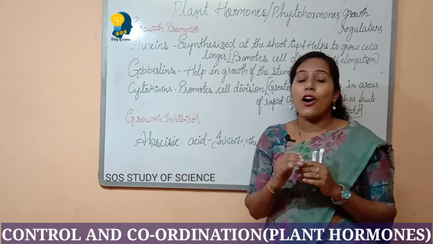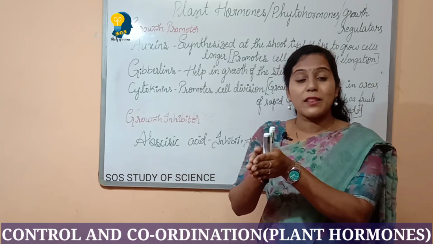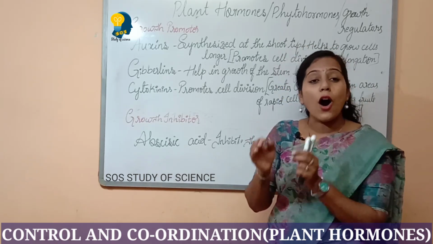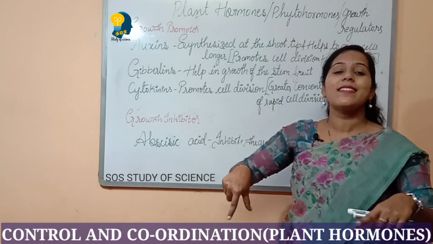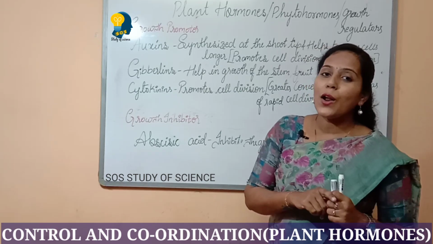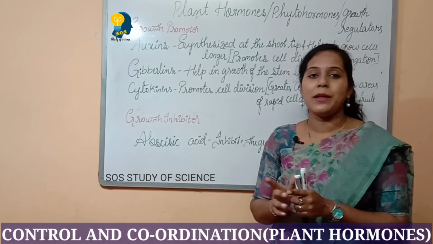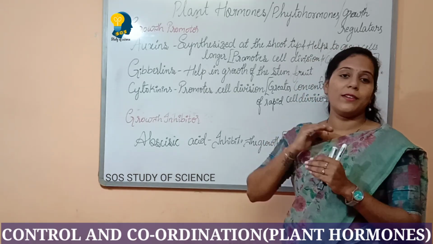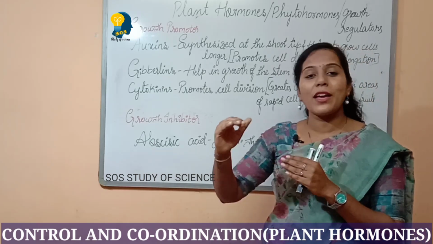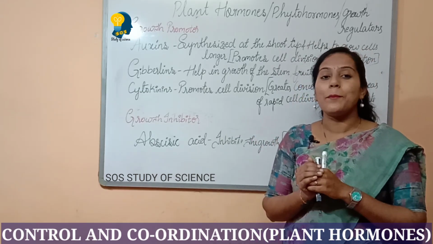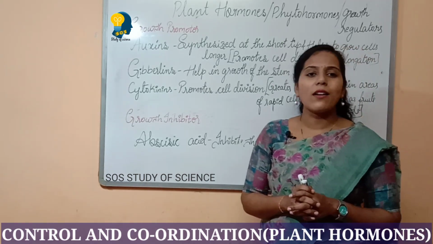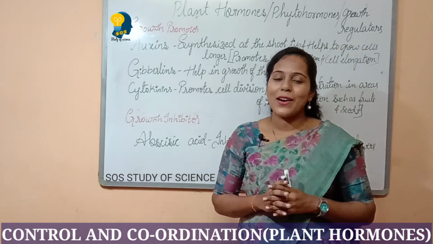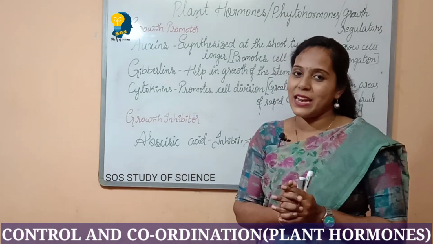Whereas when I talk about coordination with respect to chemicals, the hormones release the chemicals and the chemicals diffuse inside the body of the multicellular organism. It may be a plant or an animal. They travel slower. The diffusion of chemicals takes place slower compared to the electrical impulses. Okay, you all got an idea what hormones are. Hormones are called chemical messengers.